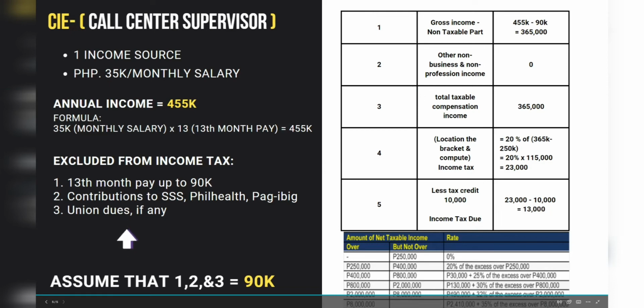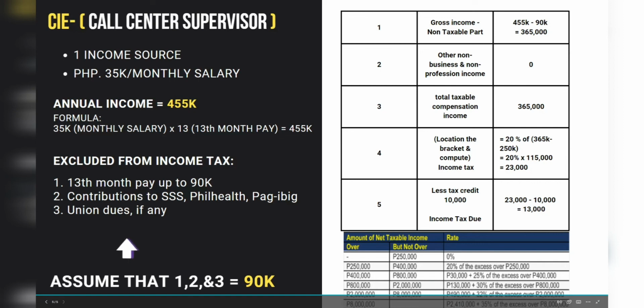365,000 falls under the lower limit of 250,000 and the upper limit of 400,000, and the rate is 20% of the excess over 250,000 pesos. So we will deduct 250,000 from 365,000 to get the excess. We get 115,000. And then multiply it by 20%, and we get 23,000 income tax.